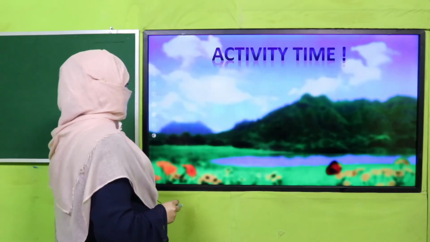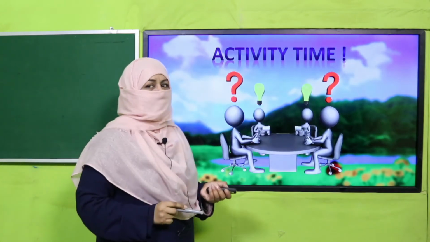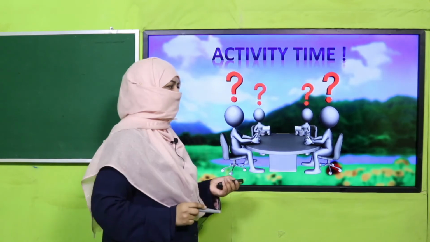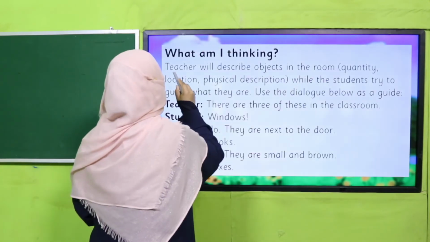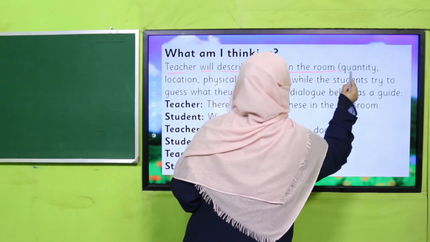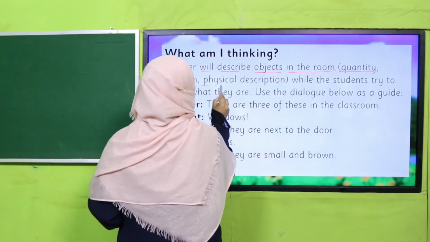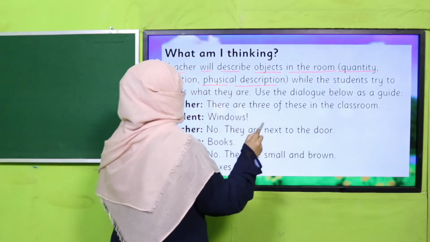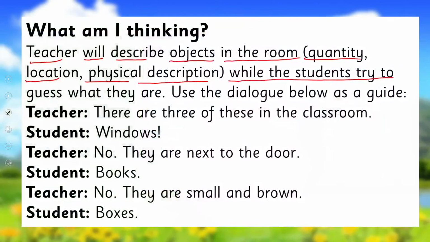So let's learn it through an activity. Are you ready for that? Okay. What we are going to do? The teacher will describe objects in the room. That can be quantity, location, physical description, the way the teacher wants to tell, while the students try to guess what they are. You can do it in a dialogue like this.